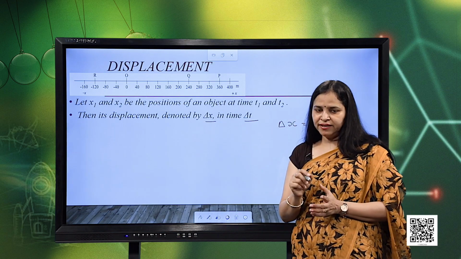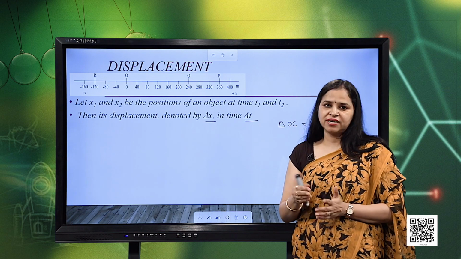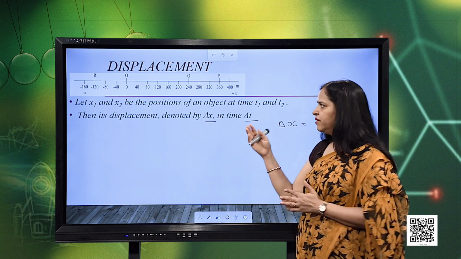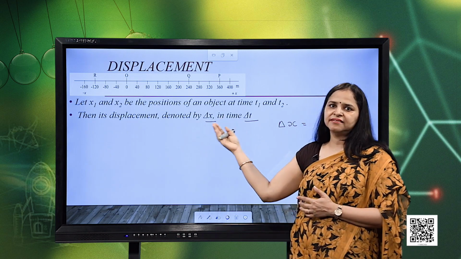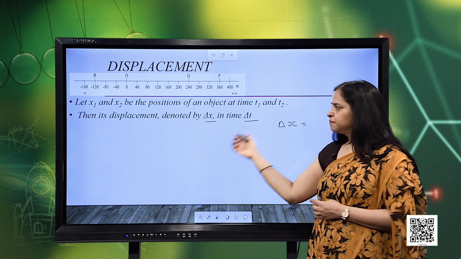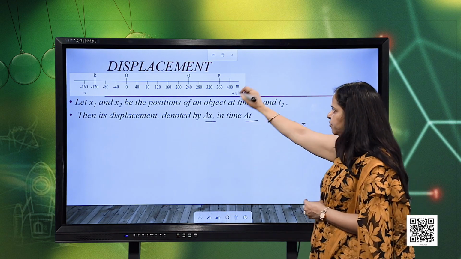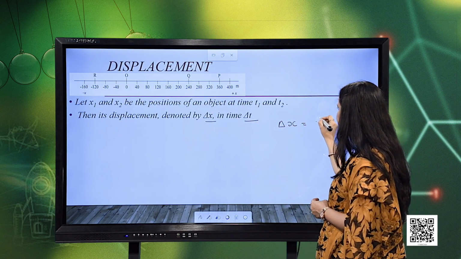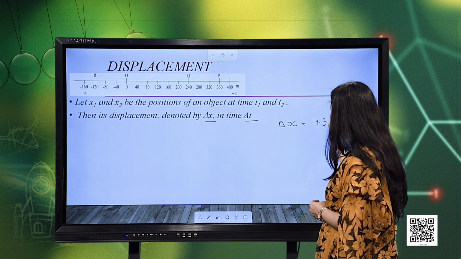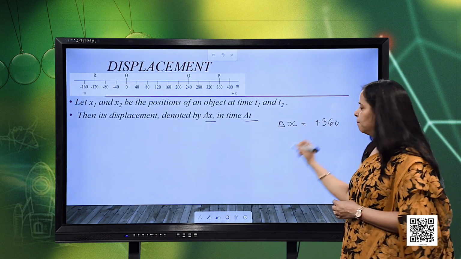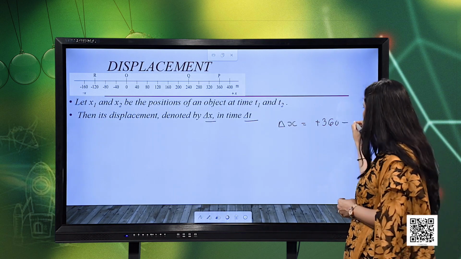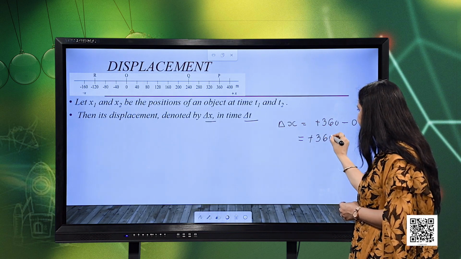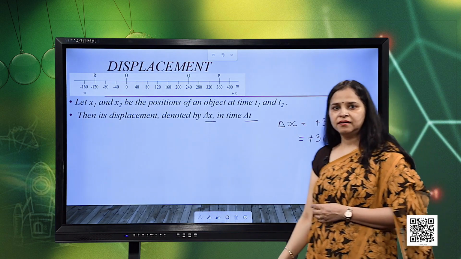Vectors and scalars in detail we are going to study in the next chapter, but here when we talk about motion in a straight line, we can just consider in terms of the sign plus and minus. So, here delta x between this point P and point O will be, the final position is plus 360, I will consider along with the sign, minus the initial position is 0. So, what is the displacement? Displacement is plus 360 meters, right.